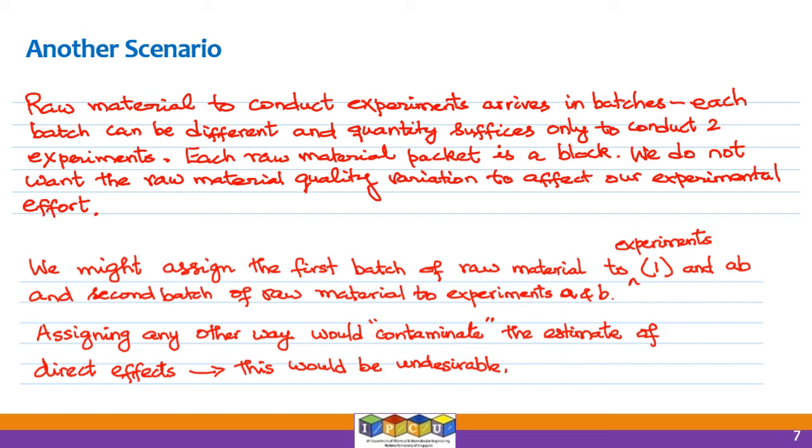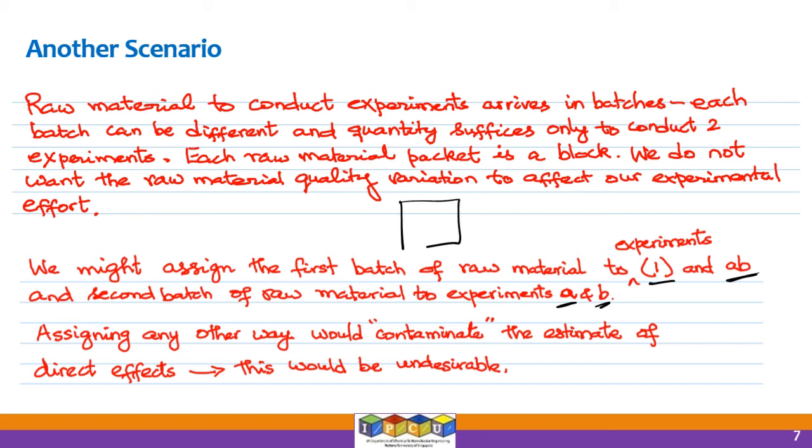All right. So what we do in this case is, when we get the first packet of raw material, we can assign it to experiments 1 and AB. And the second packet of raw material, when it comes, we can assign it to experiments A and B. The same idea.